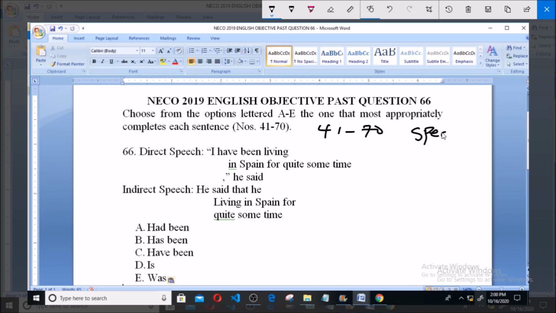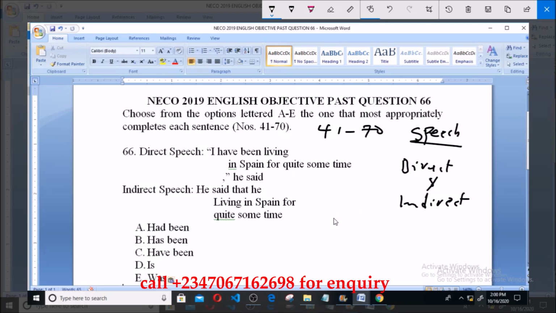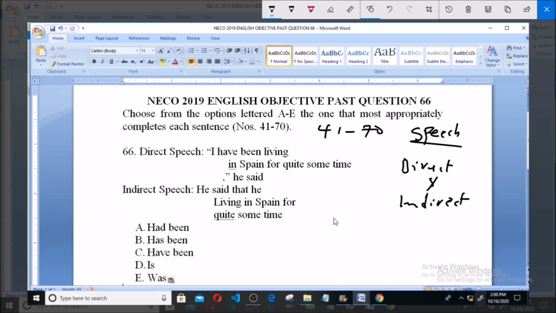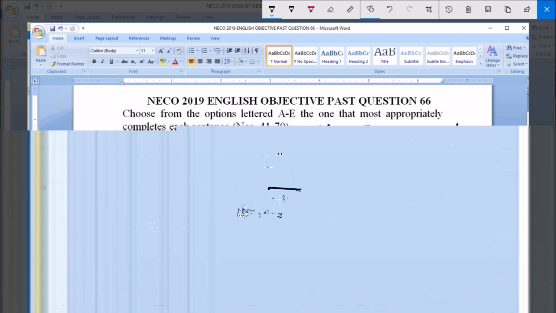There's a topic in English class called speech, and under speech we have what we call direct speech and indirect speech. Take note of that. So the question covers direct and indirect speech. Now the direct speech under question number 66 says, I have been living in Spain for quite some time, he said. Then the indirect speech now says, he said that he dash living in Spain for quite some time.